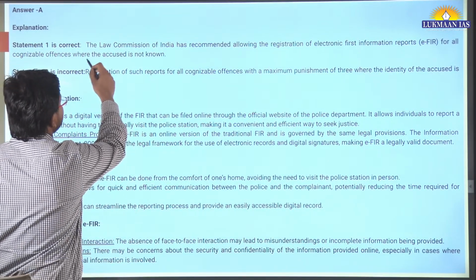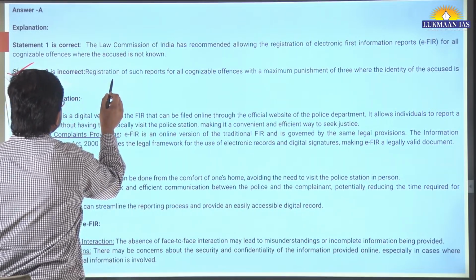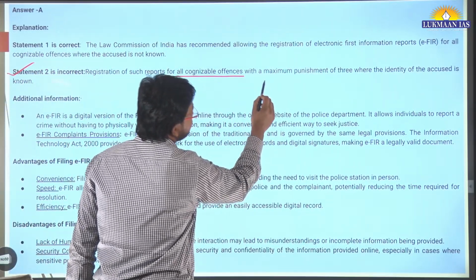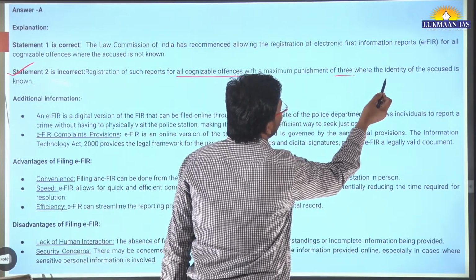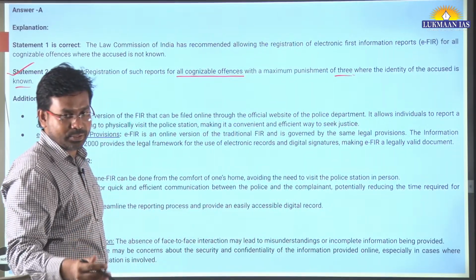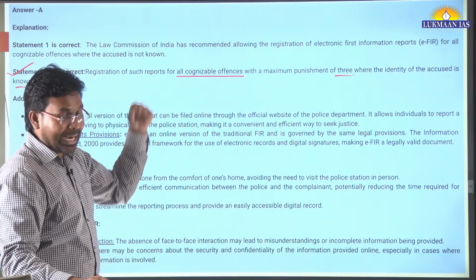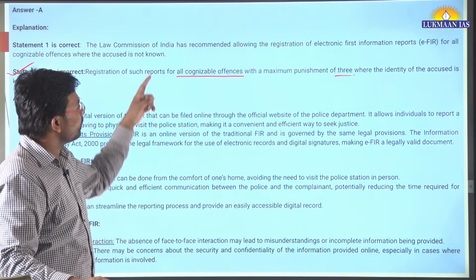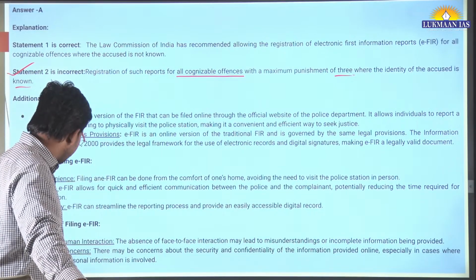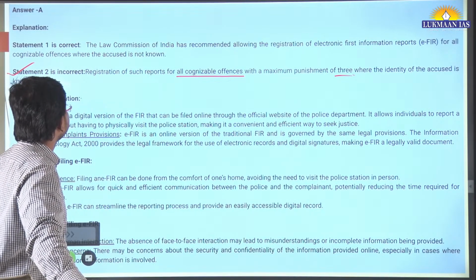First statement, we have understood. Second statement: registration of such reports of all cognizable offences with a maximum punishment of 3 years where the identity of the accused is known. Okay, it means the maximum punishment should be 3 where the identity of the accused is known. Where it is not known, in that case they have mentioned this thing, EFIR, right?